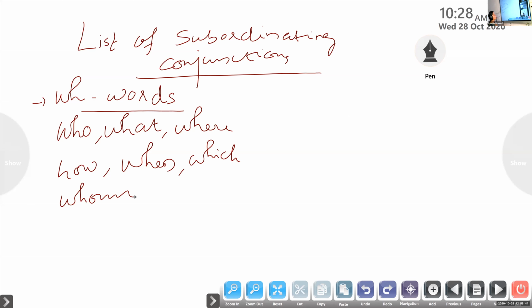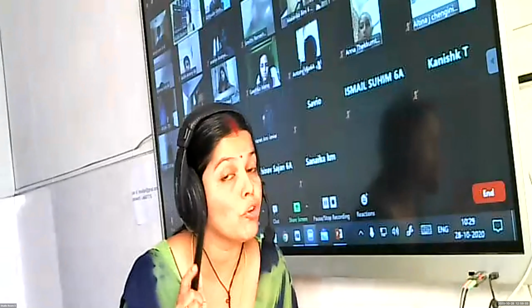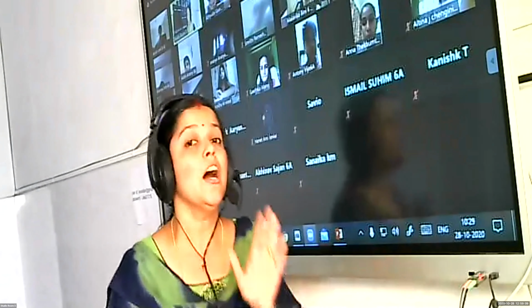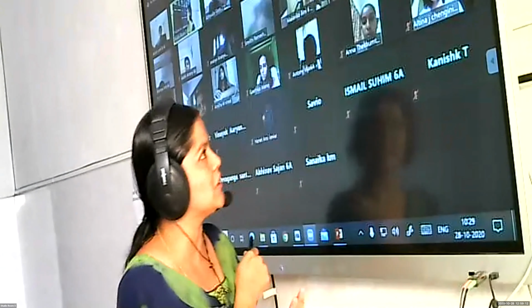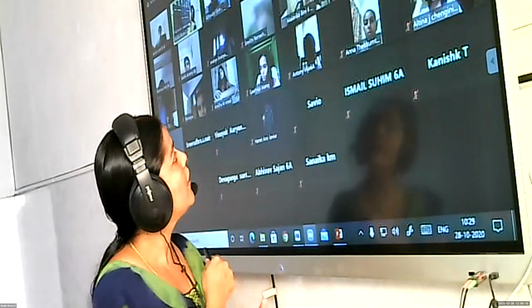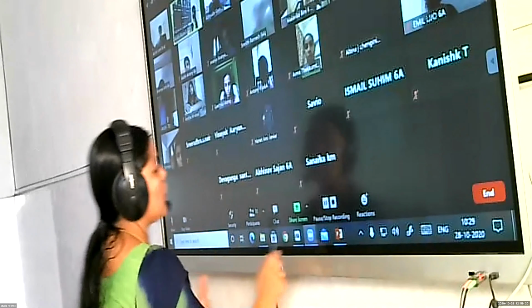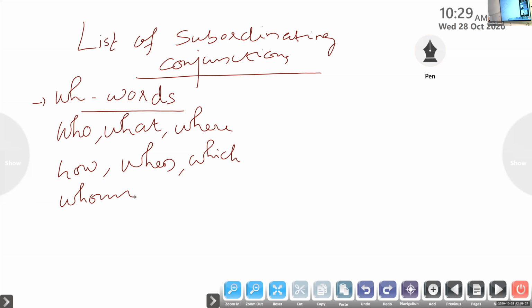So this is how you can identify a subclause, because a subclause is always starting with these conjunctions called subordinating conjunctions. Children, remember, it is easy for you to identify a subclause from a sentence, because usually a subclause starts with a subordinating conjunction. You will be much clearer after getting all the subordinating conjunctions. The WH words normally used in English come under the subordinating conjunctions, and there are more.